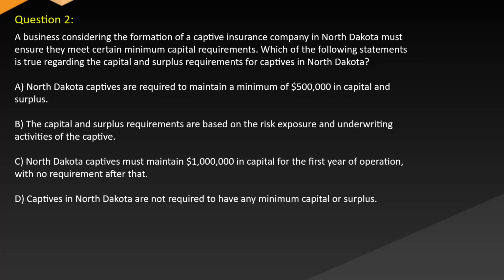Question 2. A business considering the formation of a captive insurance company in North Dakota must ensure they meet certain minimum capital requirements. Which of the following statements is true regarding the capital and surplus requirements for captives in North Dakota? A. North Dakota captives are required to maintain a minimum of $500,000 in capital and surplus. B. The capital and surplus requirements are based on the risk exposure and underwriting activities of the captive. C. North Dakota captives must maintain $1 million in capital for the first year of operation, with no requirement after that. D. Captives in North Dakota are not required to have any minimum capital or surplus.